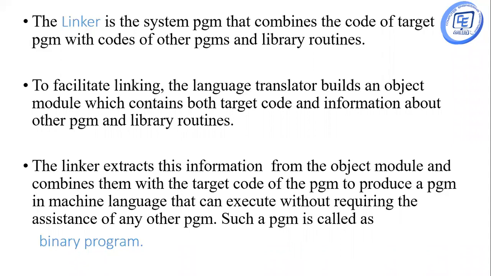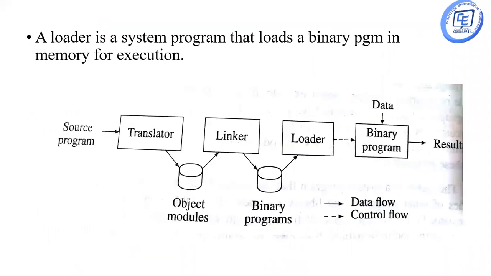The linker extracts this information from the object module and combines it with the target code of the program to produce a program in machine language that can execute without requiring the assistance of any other program. That means this program is a complete executable file, and such a program is called a binary program.